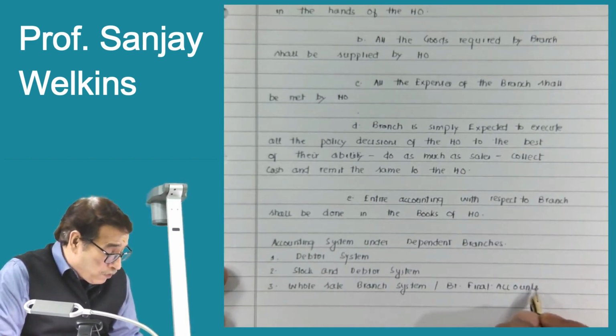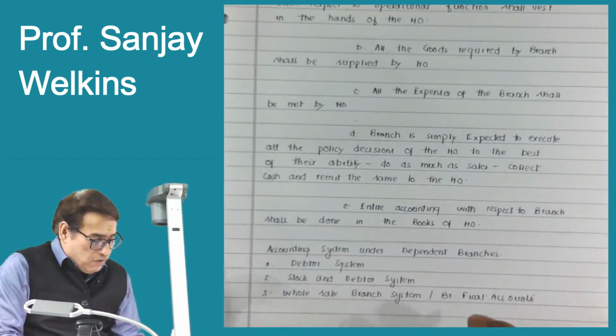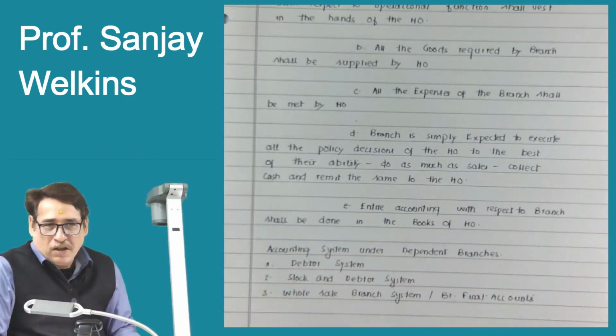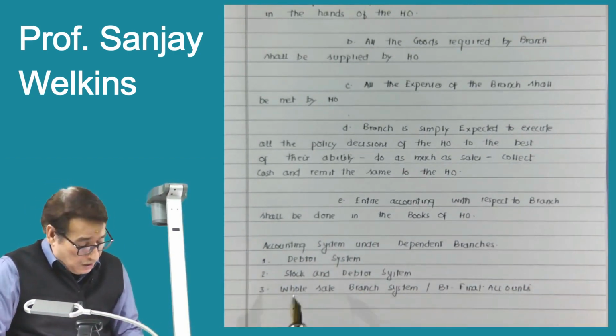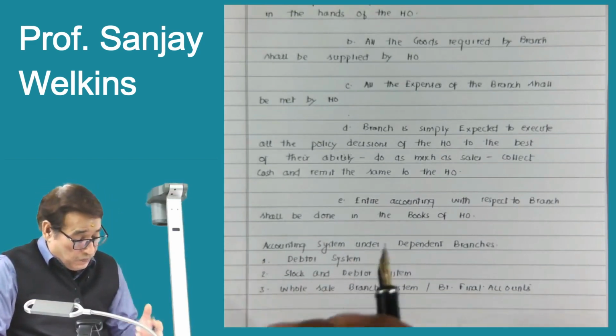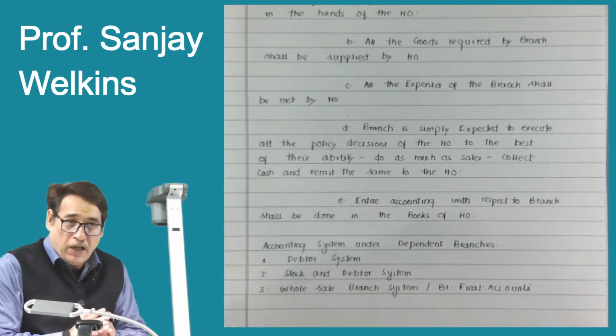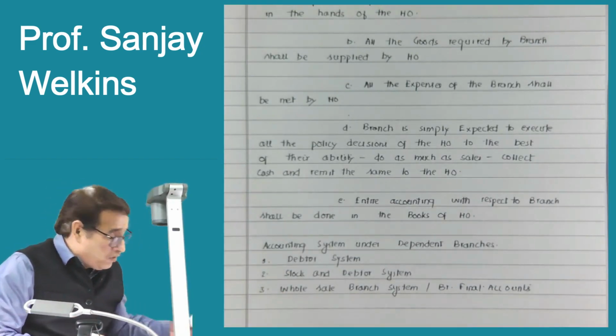Branch final accounts also you can say. Some people keep branch final accounts as a separate category, no problem. Basically, we will see that there are several systems and prominent among them are the debtors system, the stock and debtors system and the wholesale branch system, as far as accounting systems under dependent branches are concerned.